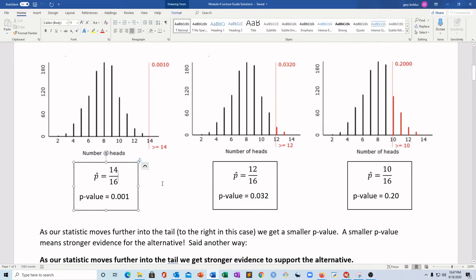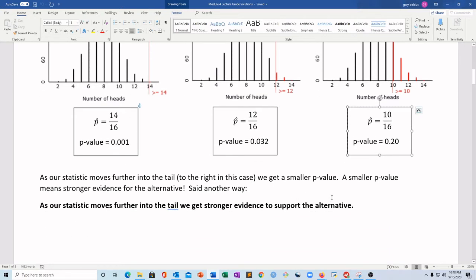If Buzz and Doris were able to get 14 out of 16, you should be more convinced that they're actually communicating than if, in a separate scenario, a different reality, they had only gotten 12 out of 16. You might look at that and go, okay, they'd have to be really lucky to get that, so okay, I'm convinced. Even more so than if they got 10 out of 16. Then you're kind of thinking, well, maybe they just got lucky on this one. So the further in the tail, the more extreme, the more evidence.